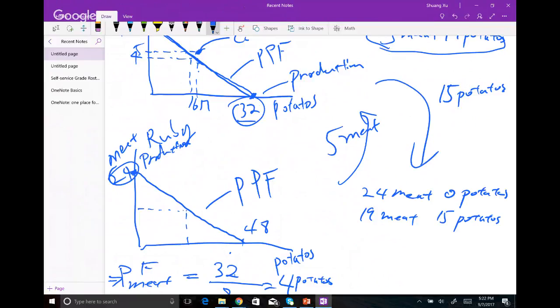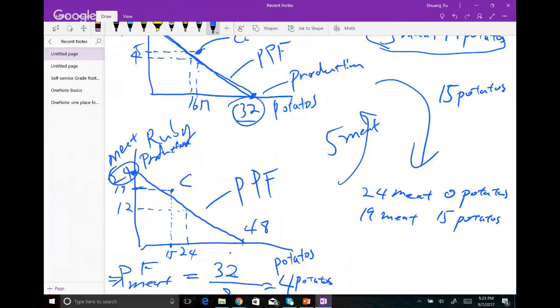That's probably better to look at. So 24, and this is 12. We're going to look at 19 and 15. So 19, that's probably over here. 15 is probably close to here. Now let's find this point. So here, let's also call this point C.